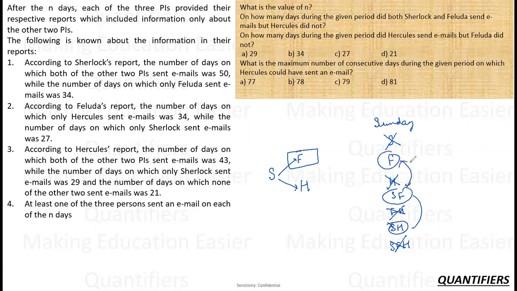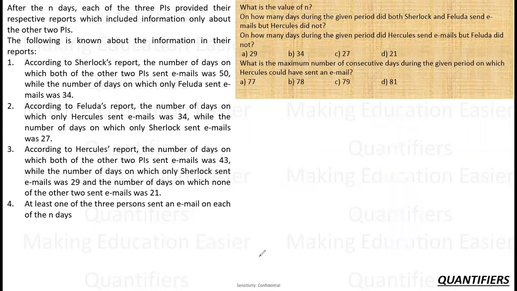Okay. If on a particular day, out of F and H, H did not send the mail, it is possible that on that day only F sent it or SF sent it, because we are not reporting about ourselves. Okay. So this is the only bottleneck where people get stuck. After this, the set is pretty straightforward if you have understood these points. Let's see what the set is on.